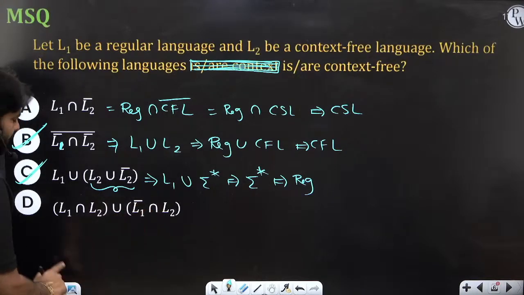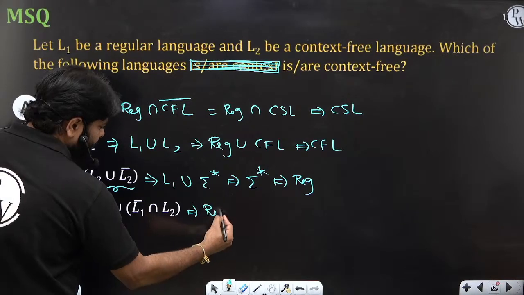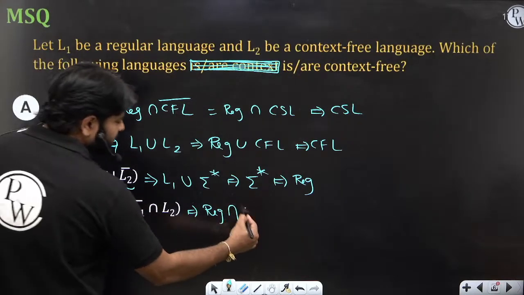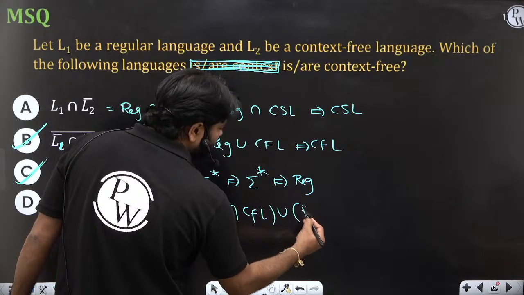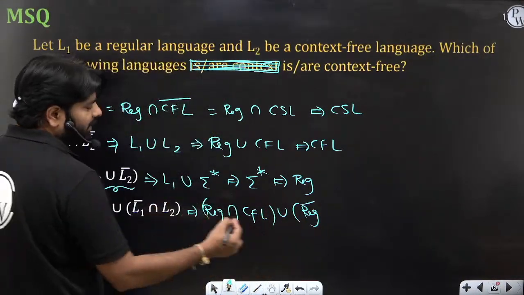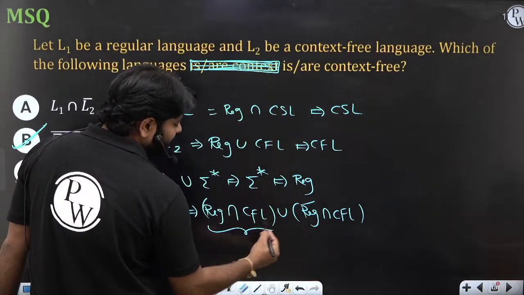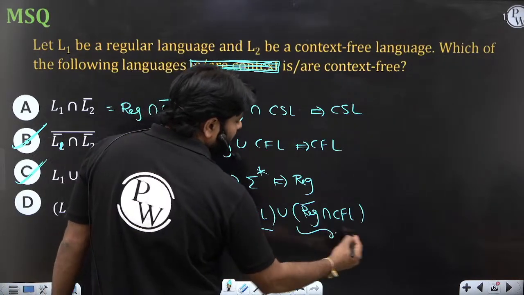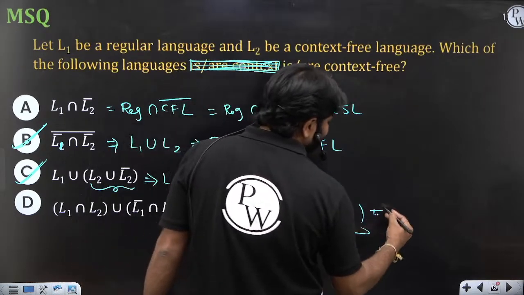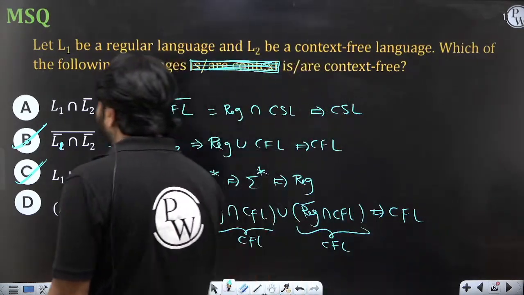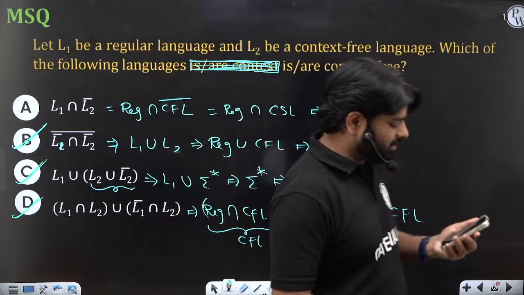And what about the last statement? L1 is regular, L2 is a CFL, and you are only doing the complement for the regular language. That's not an issue. Regular intersection CFL is a CFL, and the complement of regular is regular, so regular intersection CFL is again CFL. CFL union CFL is a CFL. So which one will you choose? B, C, D are the correct statements.